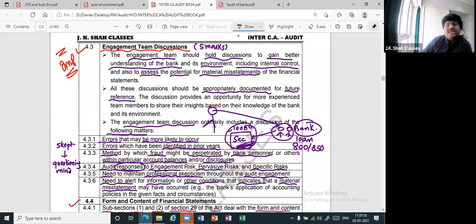What does engagement team discussions basically include? Errors where they are more likely to occur, errors which happened in the past period, method by which the fraud can be done by the bank people, auditors' responses to the risks in the audit. Thereafter, you have to maintain professional skepticism. You have to be alert. If at all there is any fraud, please be alert. And thereafter, if you see any particular fraud, you also have to basically report on it.